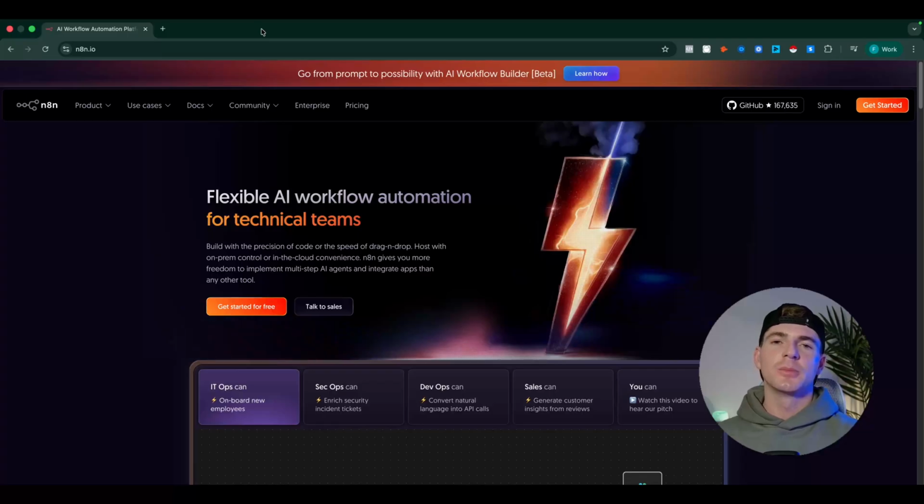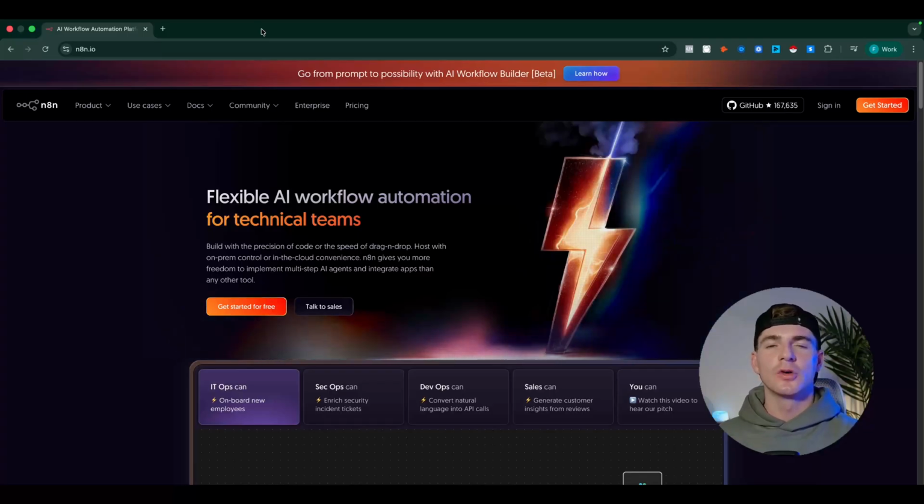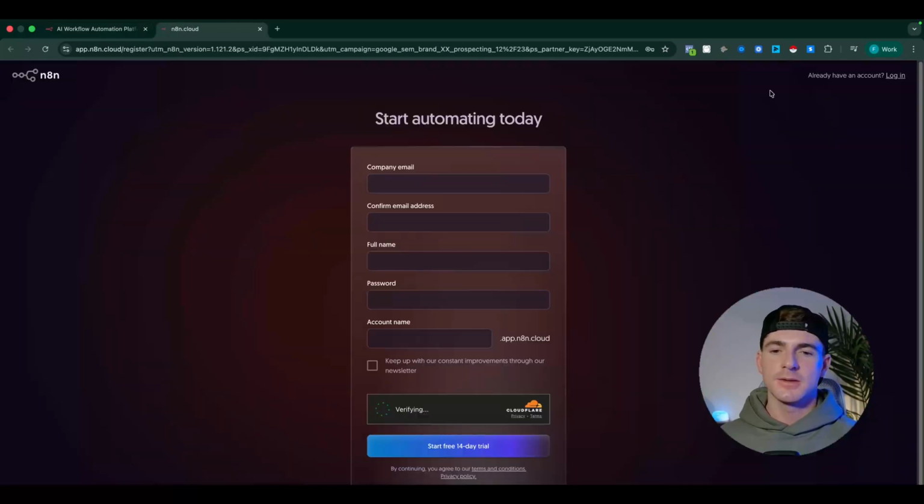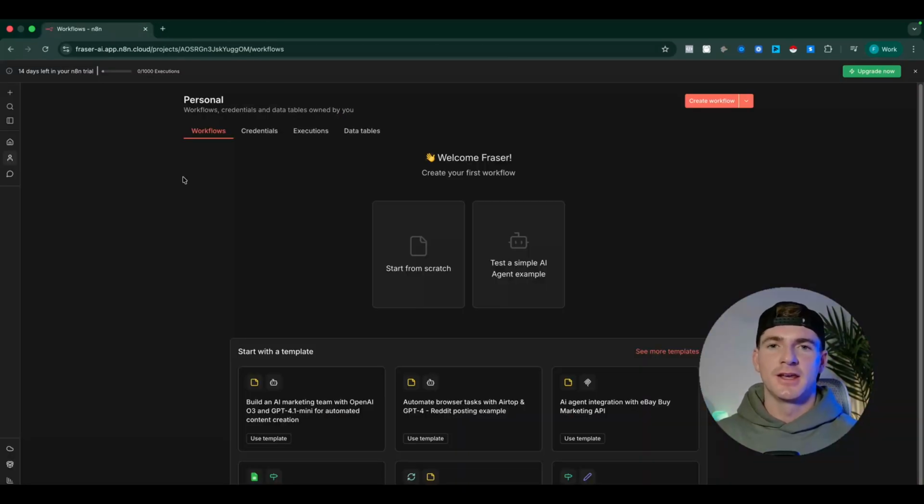For this series, we're going to be using the cloud version, and they also give you a 14-day trial when you sign up. So to do that, just come up to Get Started in the top right and fill in your details and log in. Once that fires up, you're now inside of your n8n instance, and we're just going to have a quick tour so you know how to navigate this.